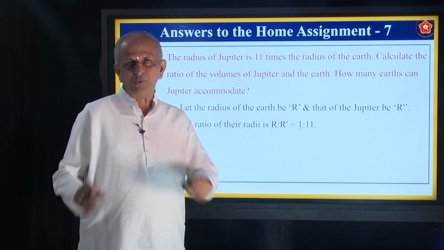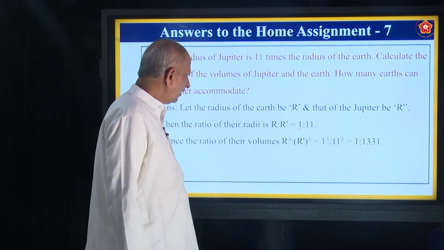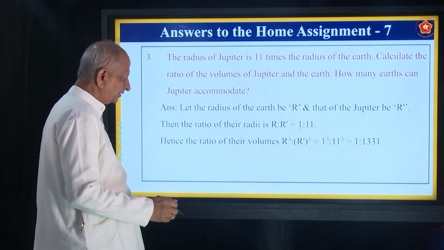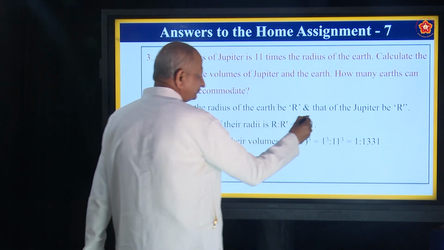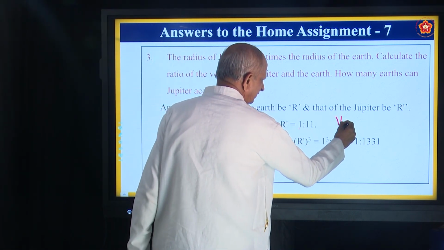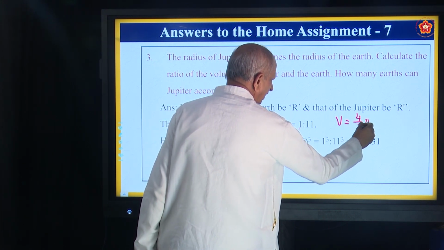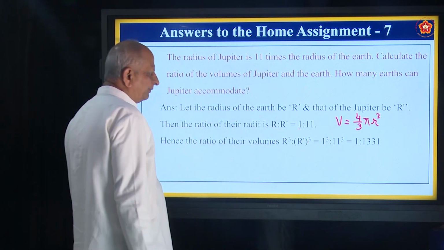For which you must know volumes. Correct? So you should know volumes. For the volume of a sphere, you know the formula. Anybody knows it? Volume of a sphere is given by V equals 4 by 3 pi r cube. That is the volume of a sphere.